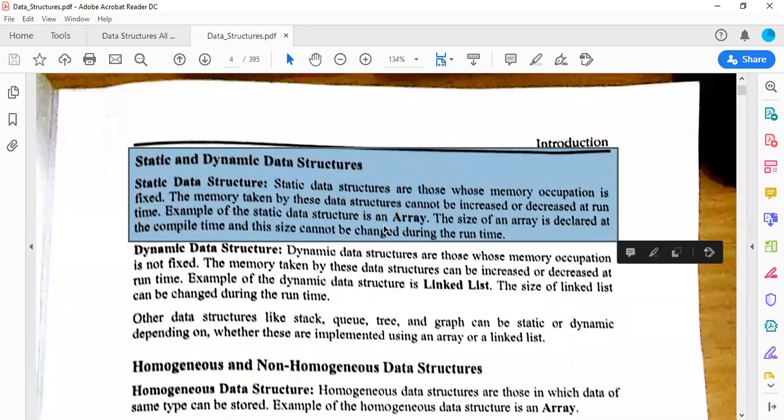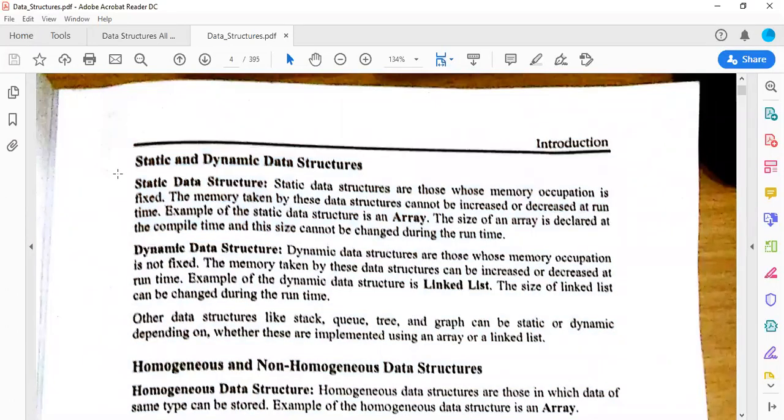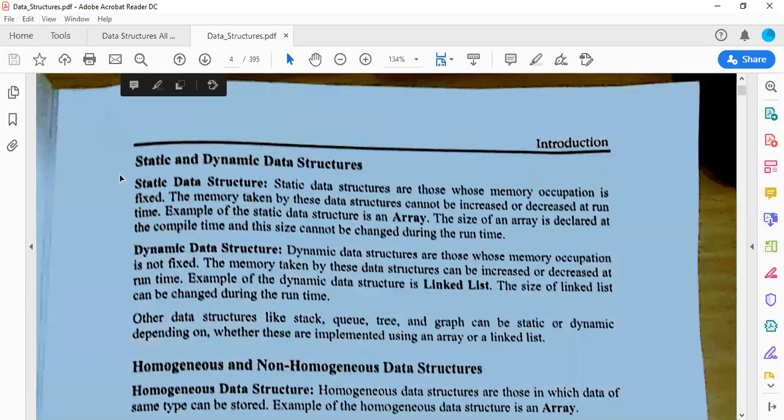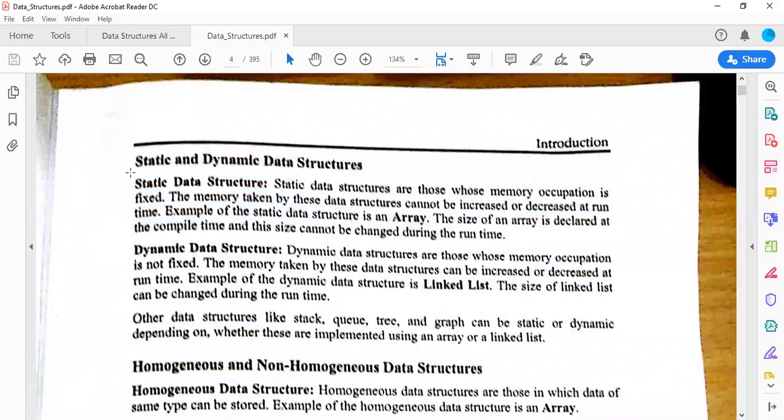So static and dynamic data structures, basically. Static means once you define anything, it is not able to change during the execution of that data structure. An example of a static data structure is the array. You all are aware of what an array is. Once the array size is defined or declared, it cannot be changed throughout the execution. In dynamic data structures, we have the linked list.